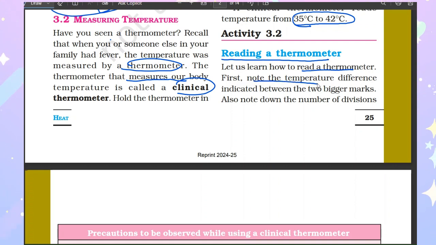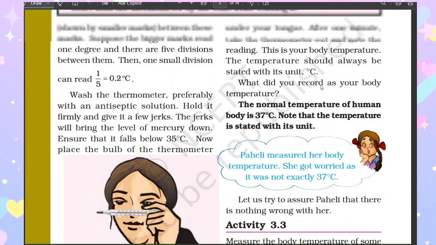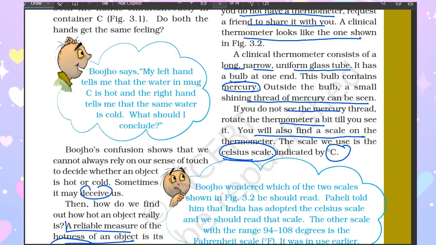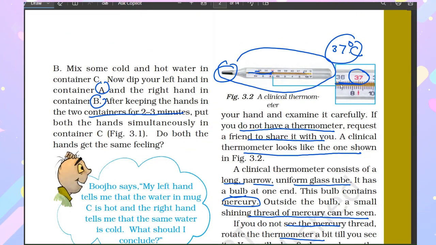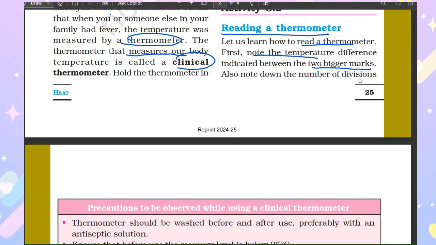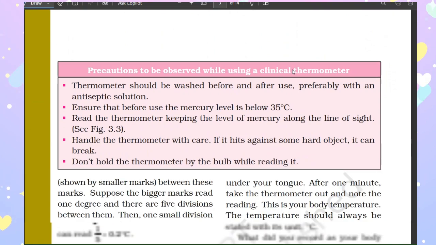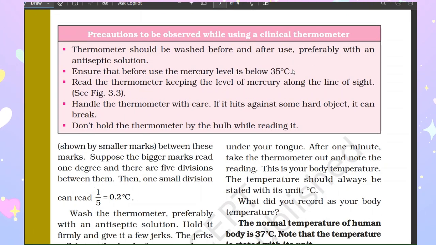First, note the temperature difference indicated between the two bigger marks. We will use this same diagram. What is it showing? Two different marks, right? 36 and 37. Now it is showing 36, and in between there are numbers, and then it is showing 37. Now also note down the number of divisions shown by smaller marks between these marks.